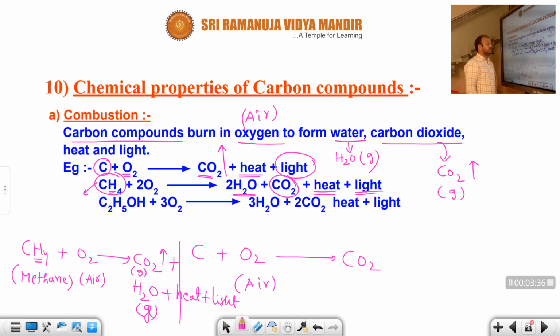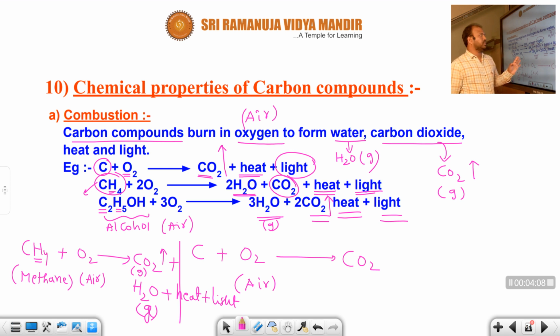What is a combustion reaction? Okay, students, here an alcohol is given. This is alcohol, the OH group, the functional group, is there. Alcohols burn in oxygen or in air. Here what elements are there? Carbon is there, and it forms its corresponding oxide CO2. Smoke will be released. And hydrogen is there, and it releases water vapor H2O, along with heat and light. This reaction is said to be which one, students?